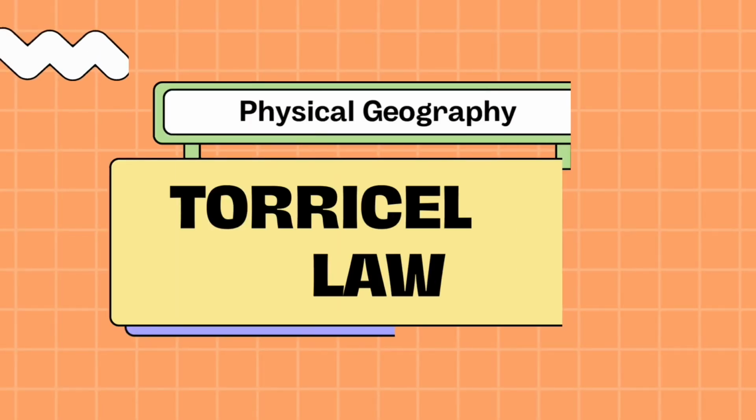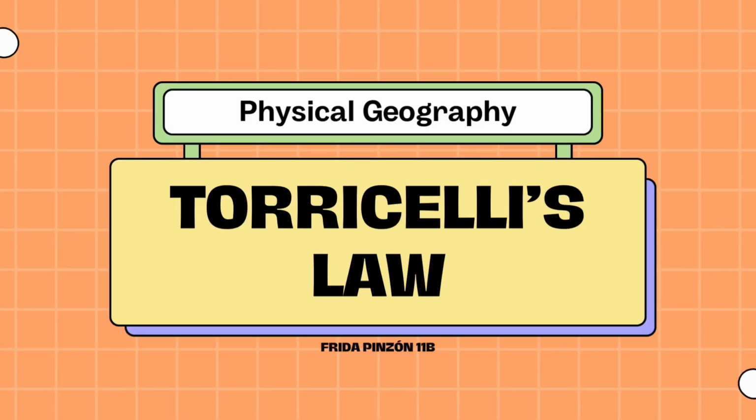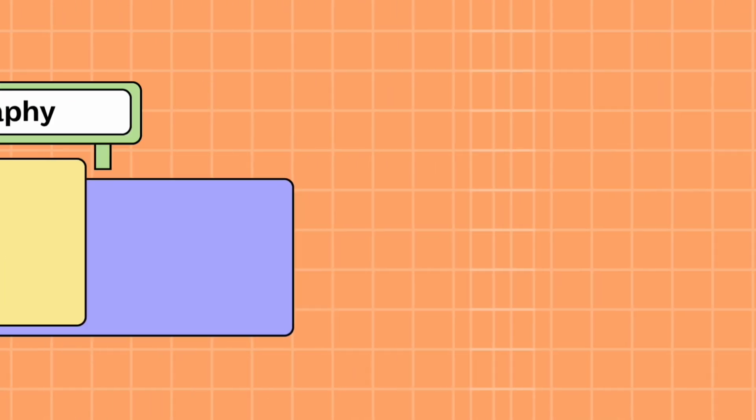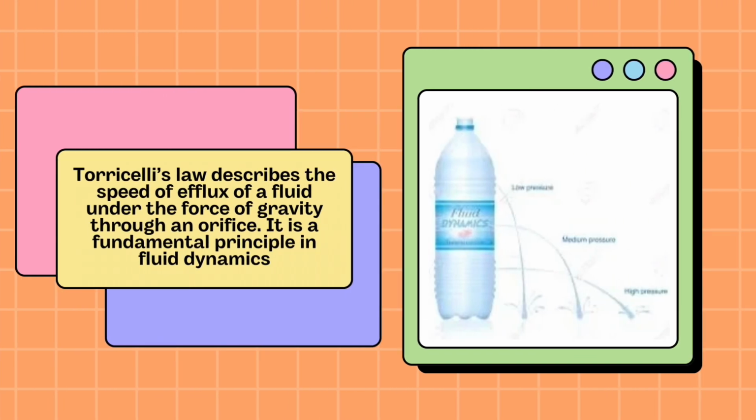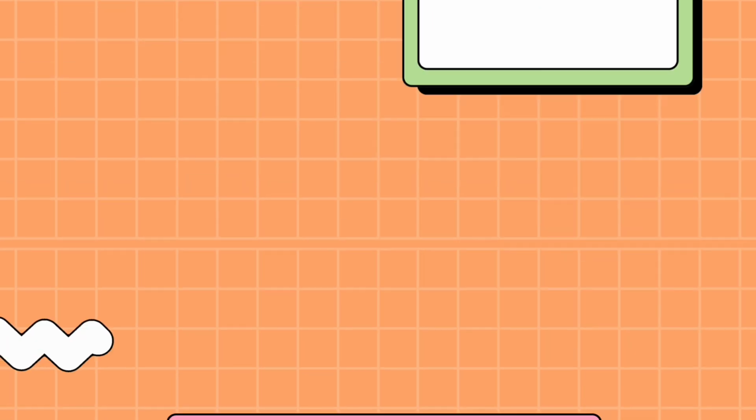Today I'll be explaining Torricelli's law based on a project. Torricelli's law is derived from the principle of conservation of energy. It essentially states that the speed of a fluid flowing out of a hole in a container is the same as the speed that a particle would have if it were dropped from the same height as the fluid surface of the orifice level, assuming no energy losses due to friction or other forces.